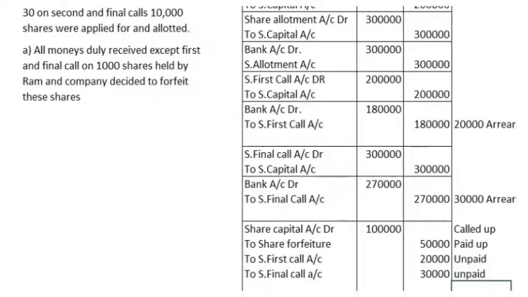So this is how we forfeit the shares of default shareholders. Here Mr. Ram didn't pay his first and final call money. That's why the company forfeited these shares. In order to forfeit the shares, the company cancelled his share capital of rupees 1 lakh, all the paid up money by him was transferred to the share forfeiture account, and all the unpaid amount is credited to the respective accounts, I mean first call and final call. So this is the case of share forfeiture.